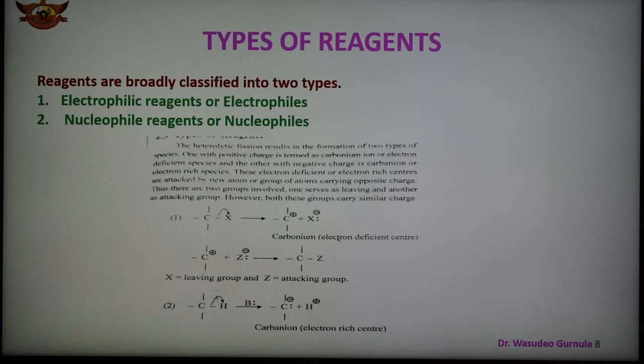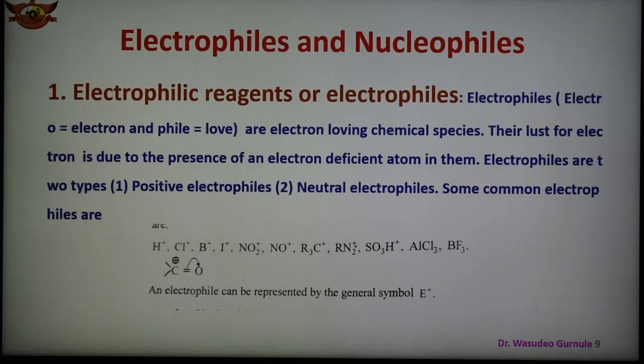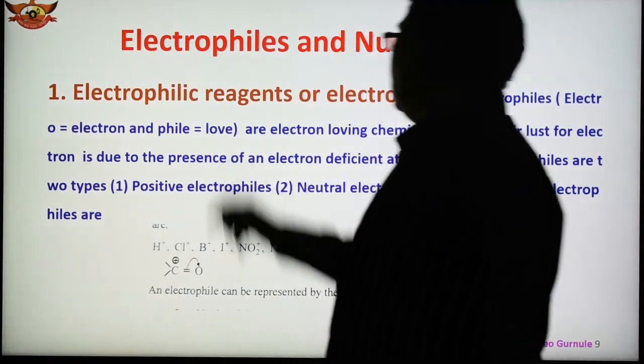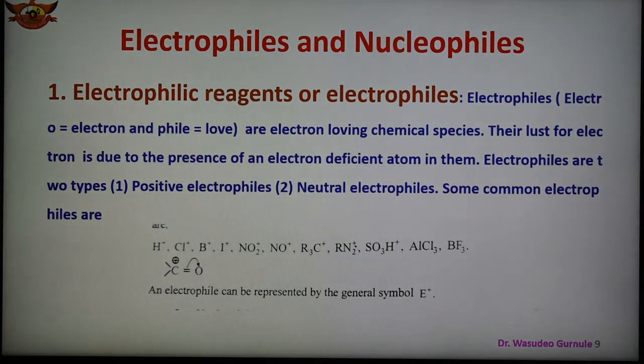So there are two types of reagents. One is the electrophilic reagent. As we know, electrophiles are electron loving. So electro means electron and phile means love. That is, they are also known as electron loving chemical species. And some examples are also given.